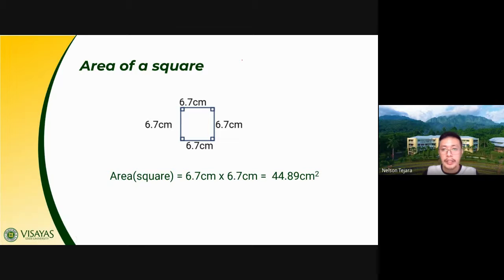If it is perimeter, when you talk about perimeter, class, it is the distance around the polygon. So if around the polygon, class, you have to add all the sides. That is, the perimeter of a square is equal to 4s. But when you say area, class, the measure here is how many square centimeters can we fit inside this figure. So how many square centimeters can we fit, class, inside this square, whose side measures 6.7 centimeters?